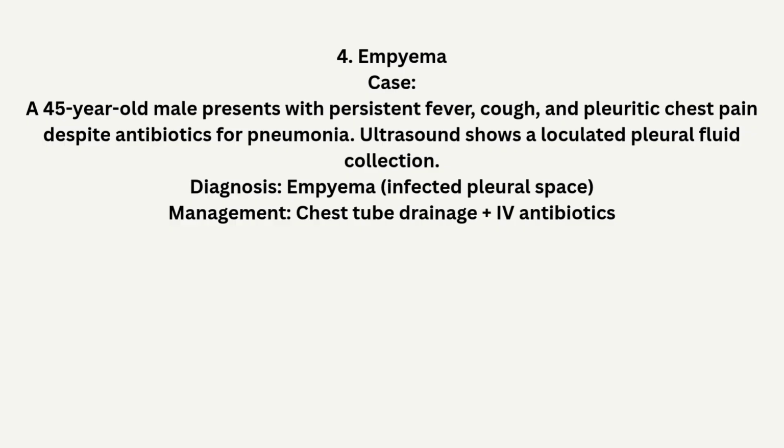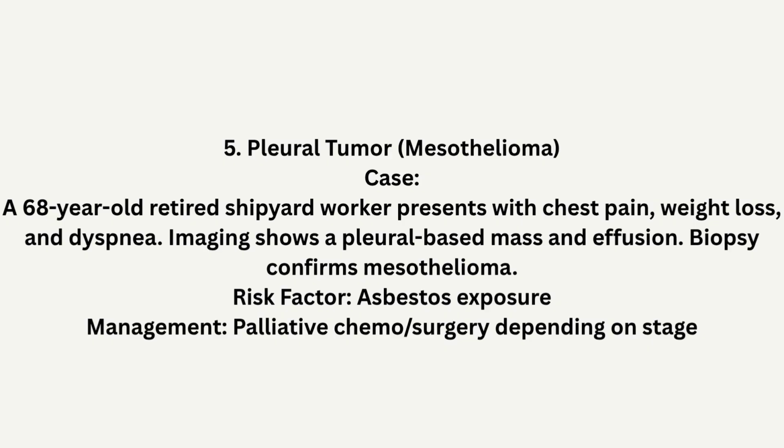Empyema. Despite antibiotics, this patient has fever, cough, and pleuritic pain. Ultrasound shows loculated pleural fluid. Diagnosis: empyema. Management includes chest tube drainage and prolonged IV antibiotics. A shipyard worker presents with chest pain and weight loss. Imaging reveals a pleural mass. Biopsy confirms mesothelioma, an aggressive tumor linked to asbestos. Treatment is palliative with chemotherapy and possible surgery.